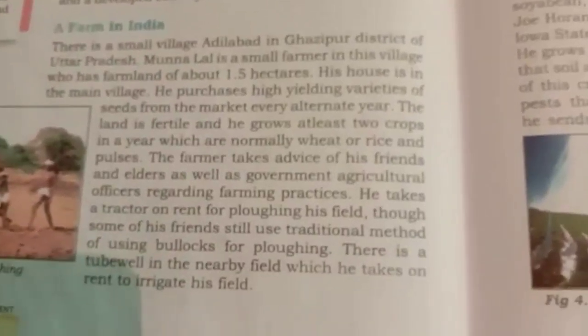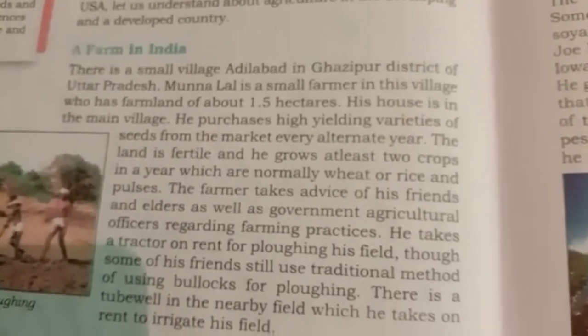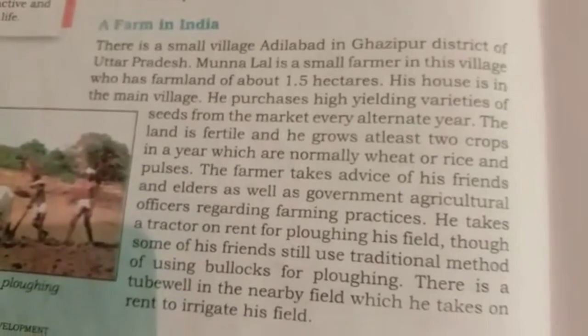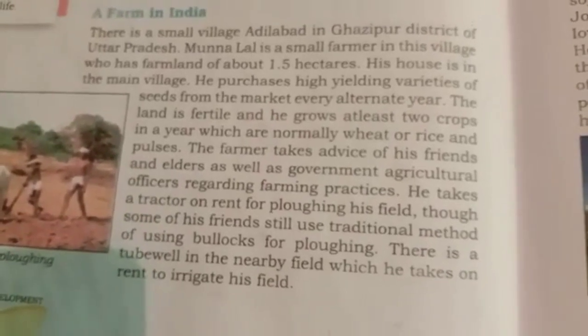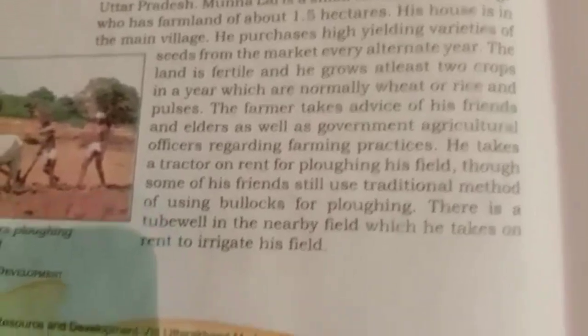Now we come to farms in India. In India, farms are very small. A farmer grows at least two crops in a year. He takes the advice of his elders and sometimes the government agencies regarding farming practices. He takes the tractors on rent to plow the field. He also takes tube wells on rent to irrigate the field.